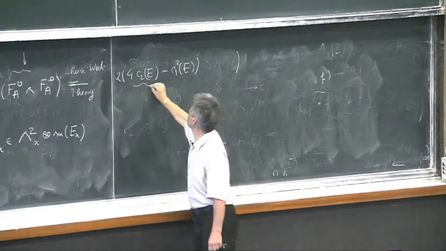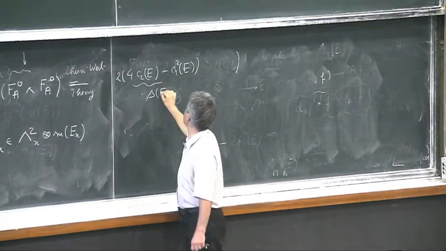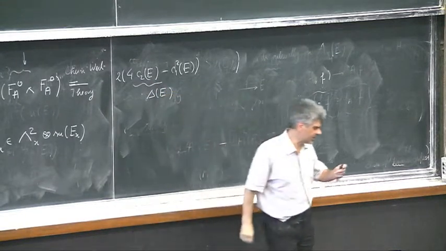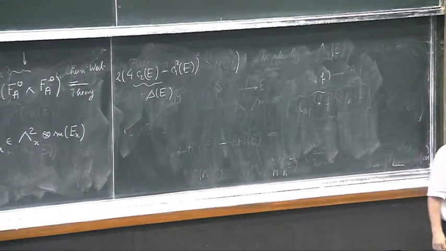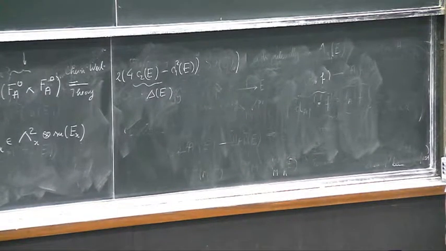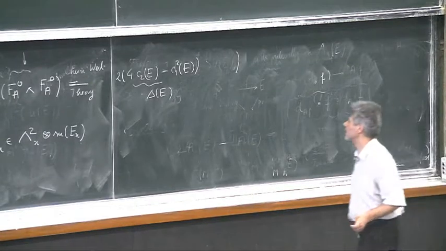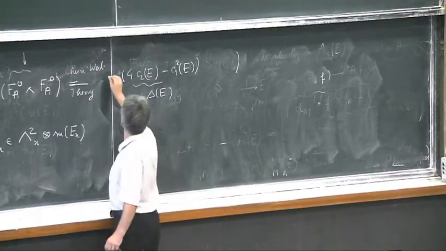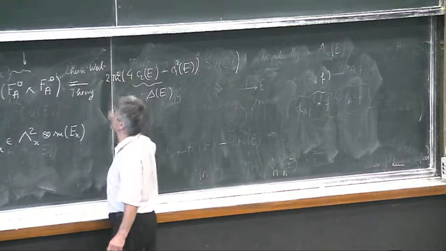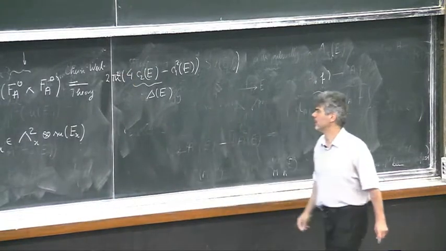This is called the determinant or discriminant of the bundle. It is a very important characteristic number for bundles of rank 2 on 4-manifolds, with p squared here.